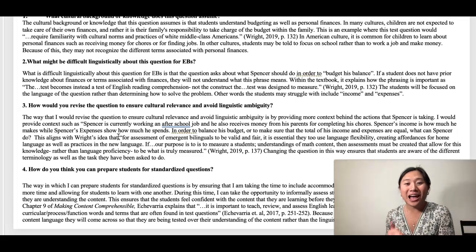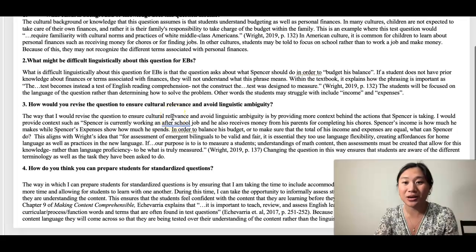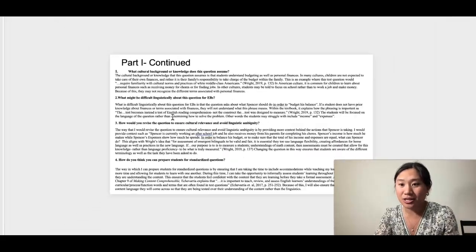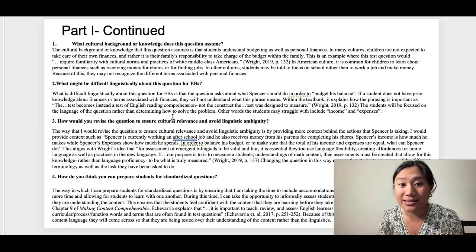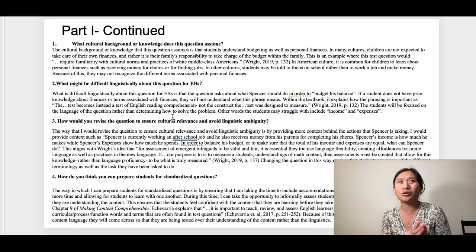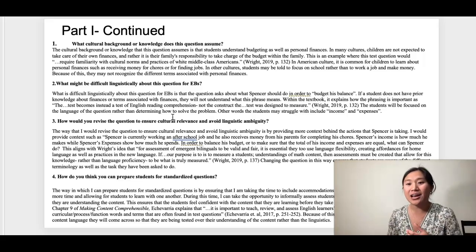And then finally, how do you think you can prepare students for standardized questions? Now, standardized questions may not be the norm for other cultures. This is why it's important that students have confidence in their content learning so that they can apply their learning within these tests. The way that I would prepare students for standardized questions is first to include accommodations within my lesson. So make sure that they have time, make sure that they're working with other students, and make sure that they have their language needs and their vocabulary.